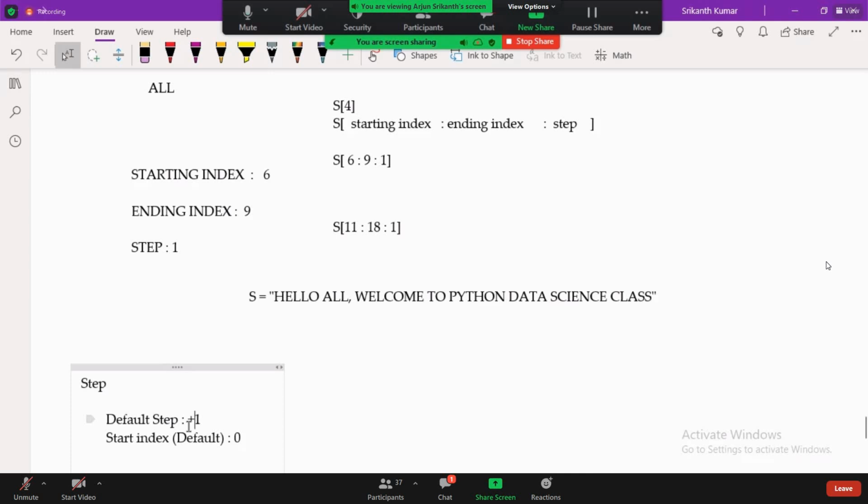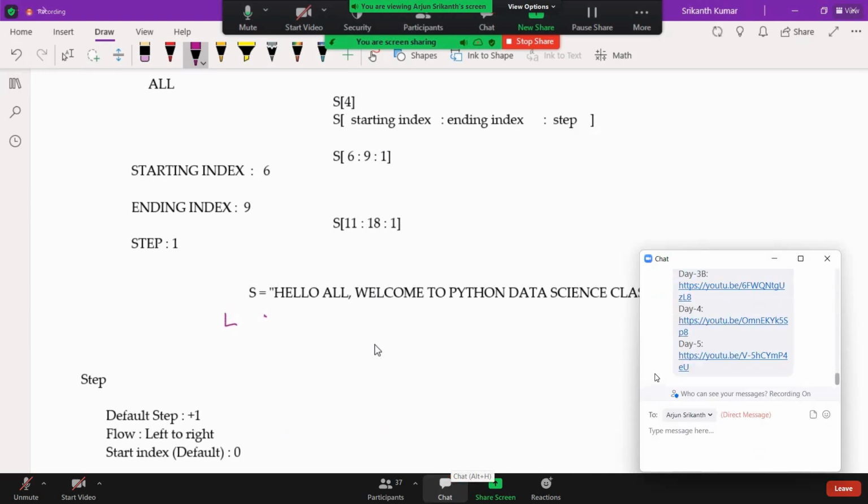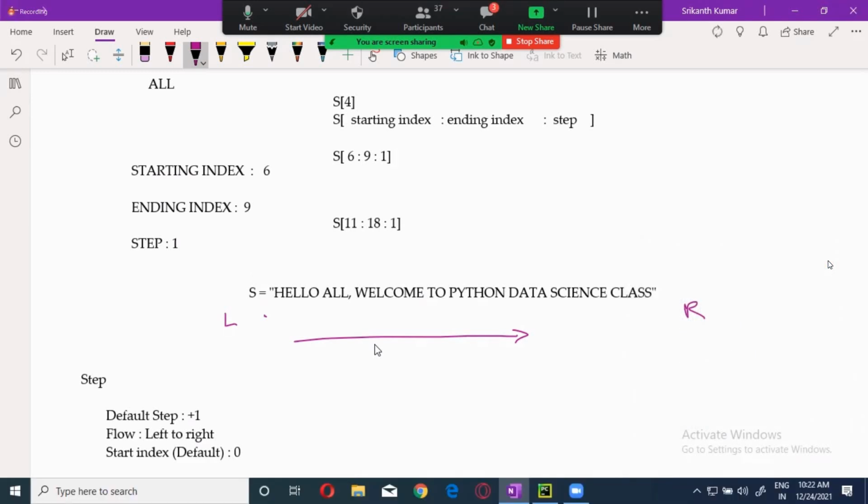It's the second value, that means ending. No. It's nowhere related to that. It's related to this one. And it is a +1. Remember this. Whenever I say +1, the flow will be from left to right. I told you in the starting only. Left to right flow means it will start from here. This is my left side. This is my right side. The flow will be from left to right. What is the left side starting index? 0.